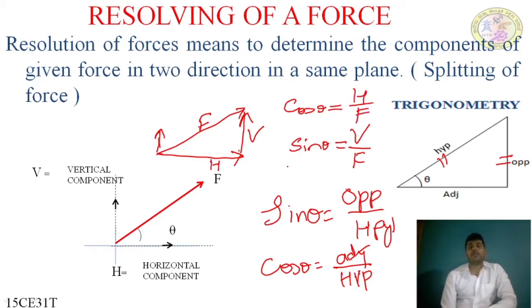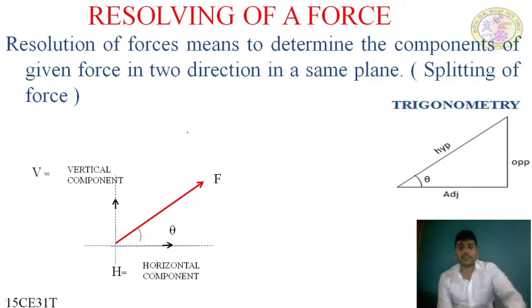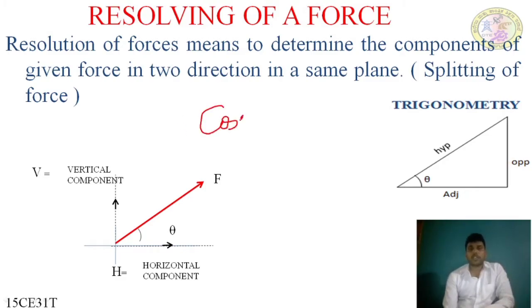Now we have two equations. Cos theta is equal to H, the horizontal component, upon F, the force.